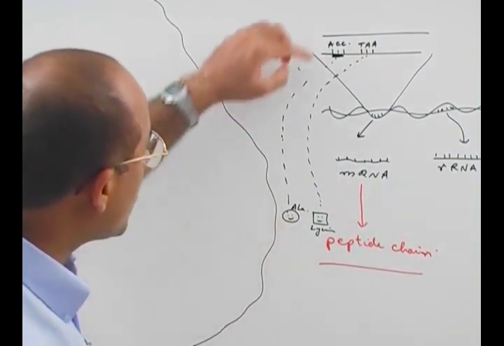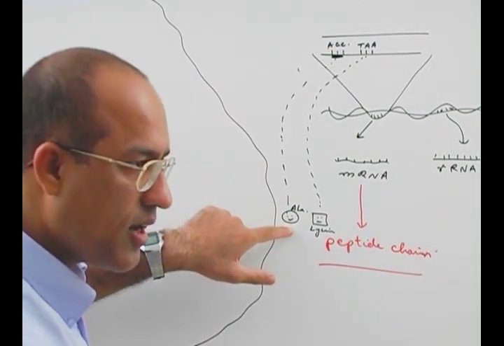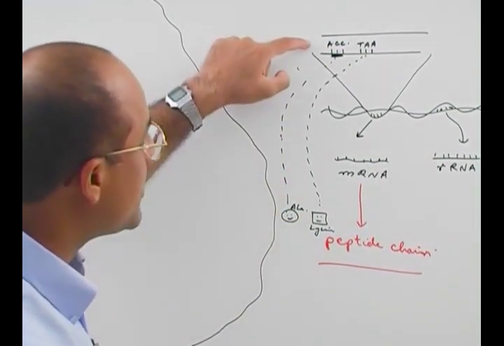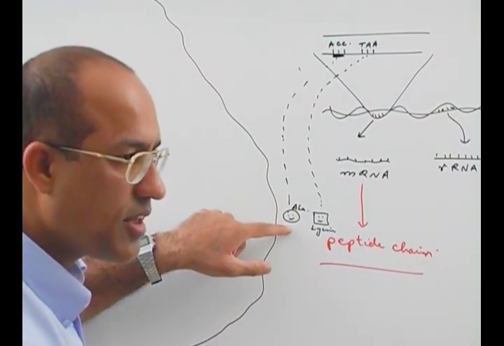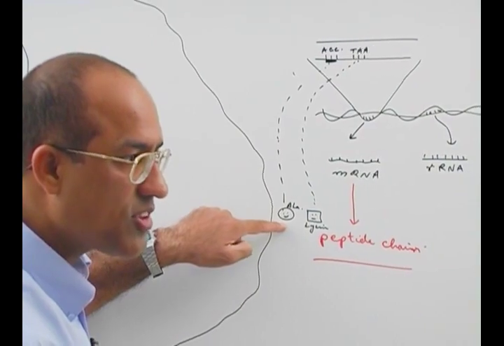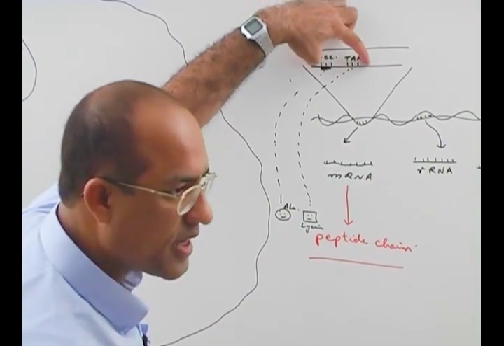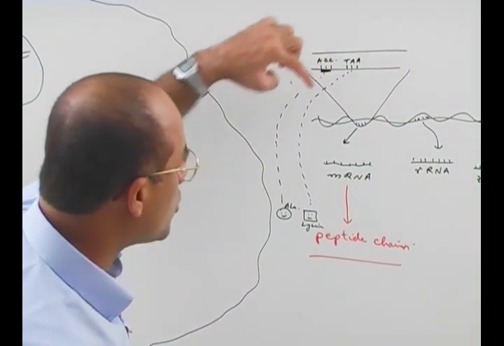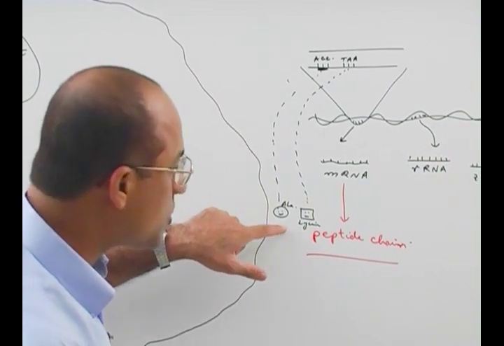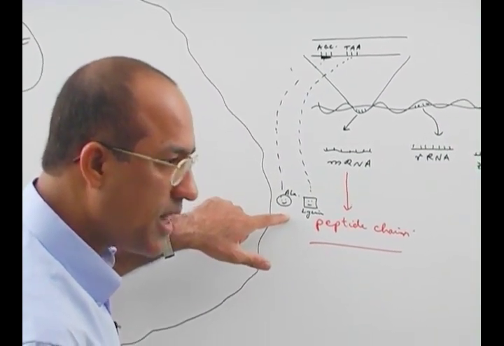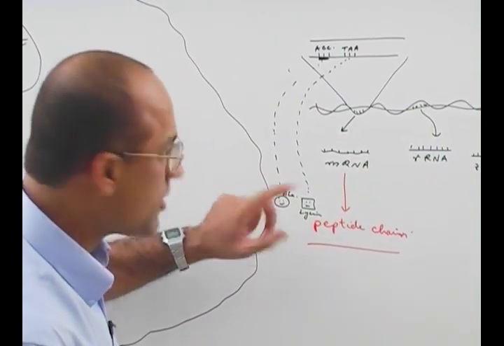amino acid. But actually, DNA cannot be directly translated into amino acid, because DNA is present in the nucleus and amino acids are present in the cytoplasm, and protein synthesis occurs in the cytoplasm. It means this genetic code which is present over here should be brought out by a special type of coding message, and that message should come into the cytoplasm, and in the cytoplasm these amino acids should be arranged to make a peptide chain. Now what happens?